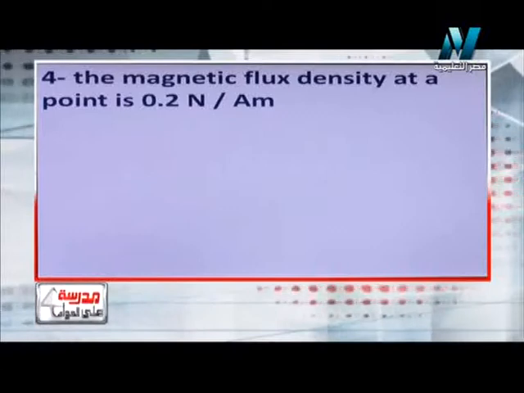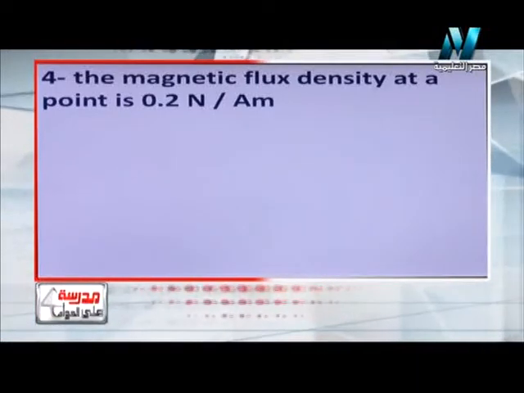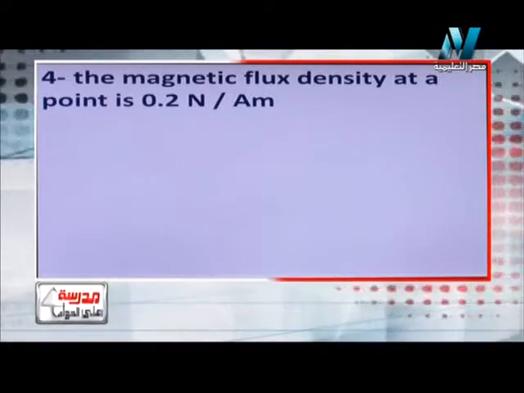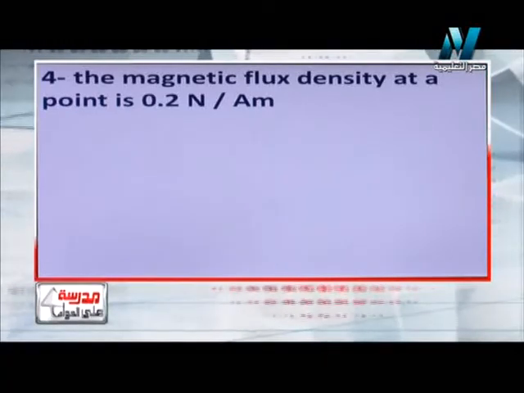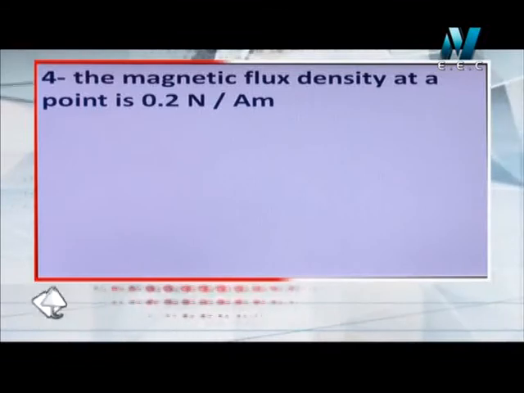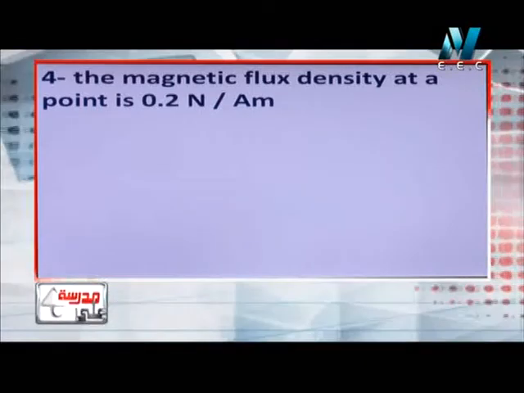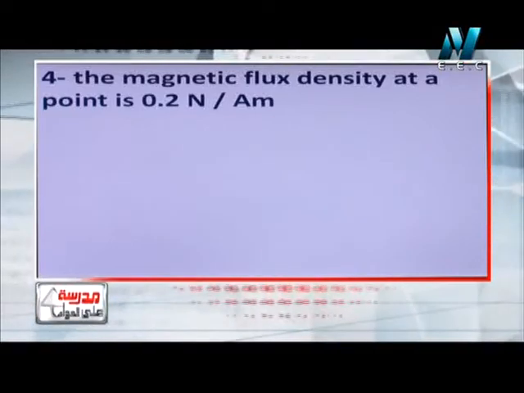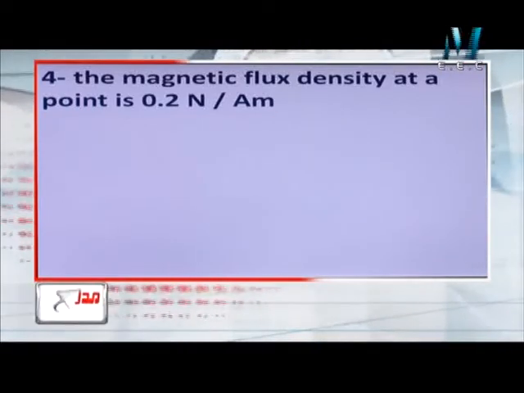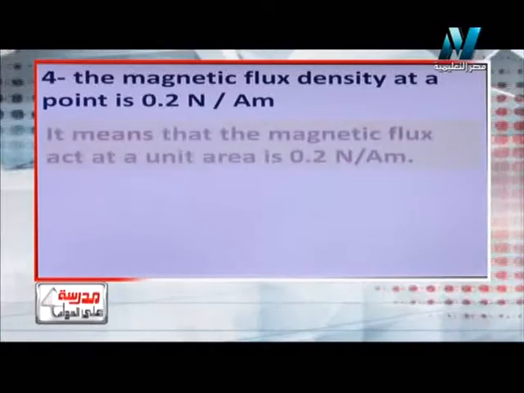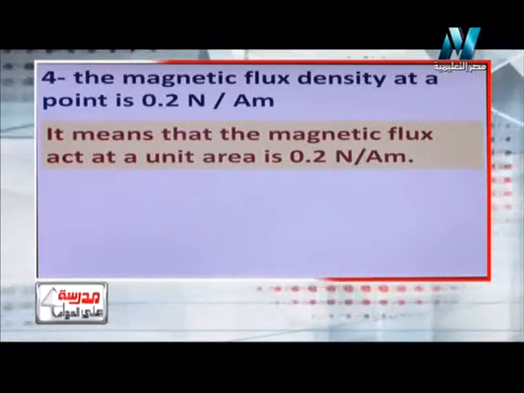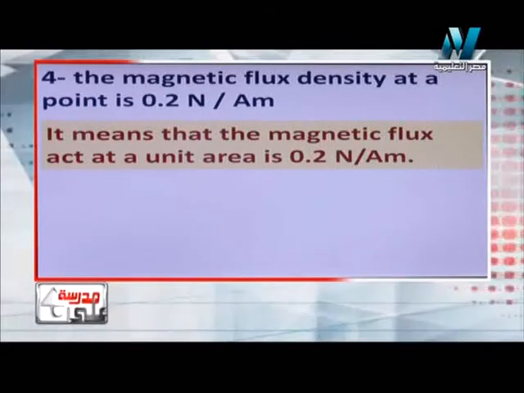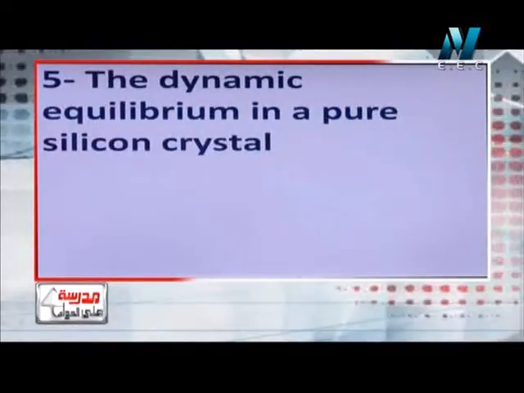So let's move to point number 4. What's meant by the magnetic flux density at a point is 0.2? Magnetic flux density at a certain point is 0.2. We know that the magnetic flux density is the ratio between the magnetic flux and the unit area which is affected by this magnetic flux. So we can say that it means that the magnetic flux through a unit area is 0.2 Newton over ampere meter.